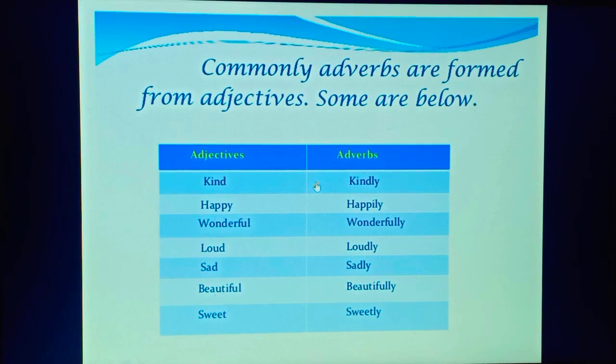Commonly, adverbs are formed from adjectives. Some you can see below in this presentation. From kind, adjective, to kindly, adverb. From happy to happily. From wonderful to wonderfully. From loud to loudly. From sad to sadly. From beautiful to beautifully. From sweet to sweetly.